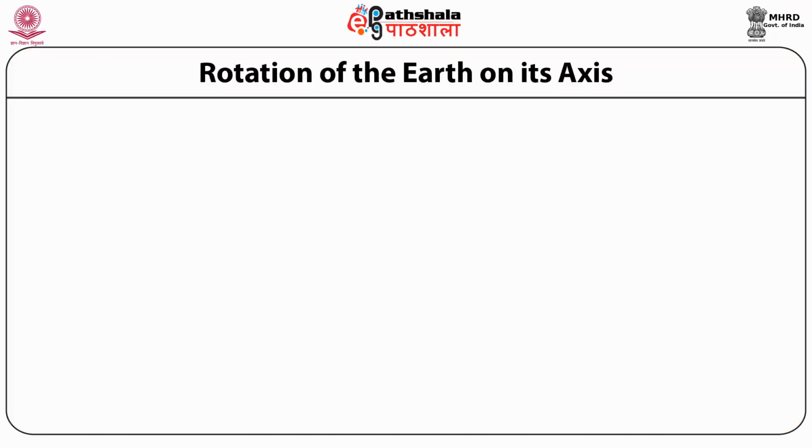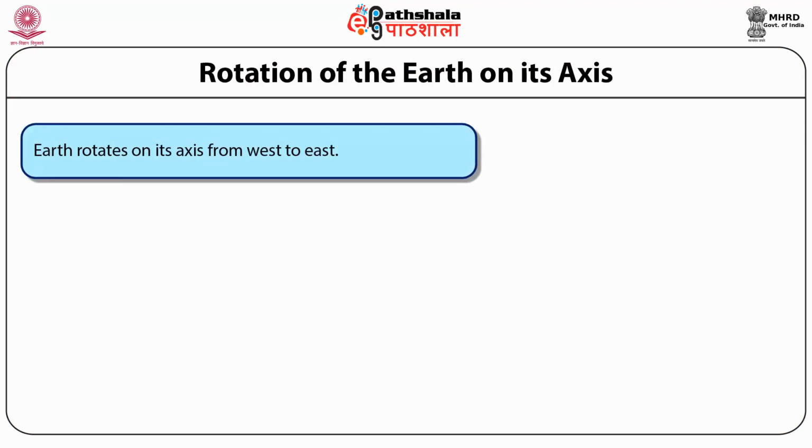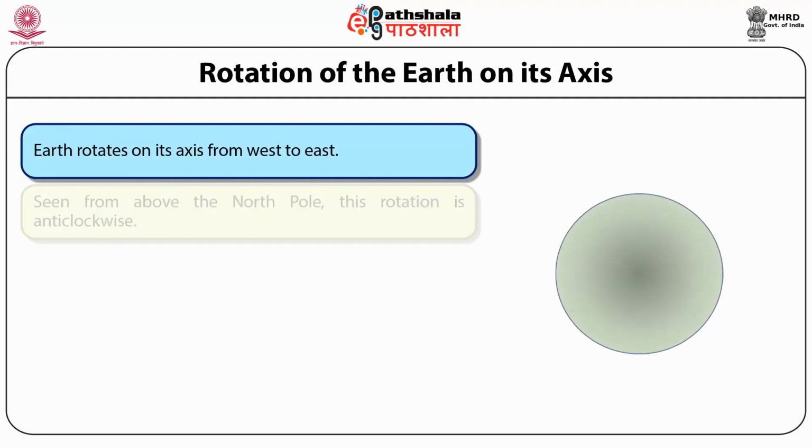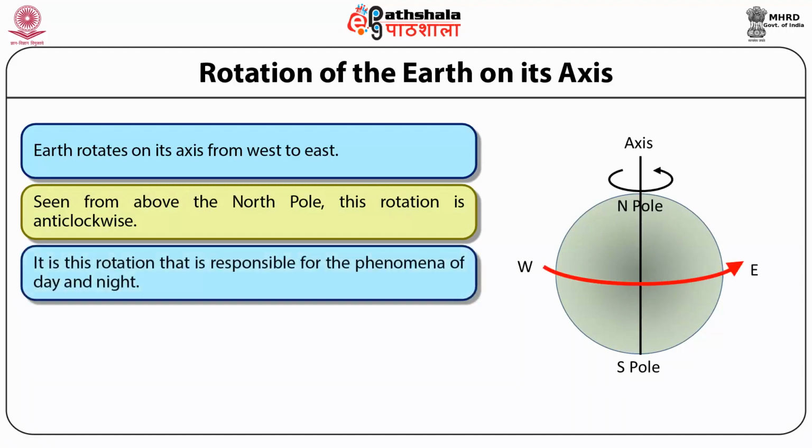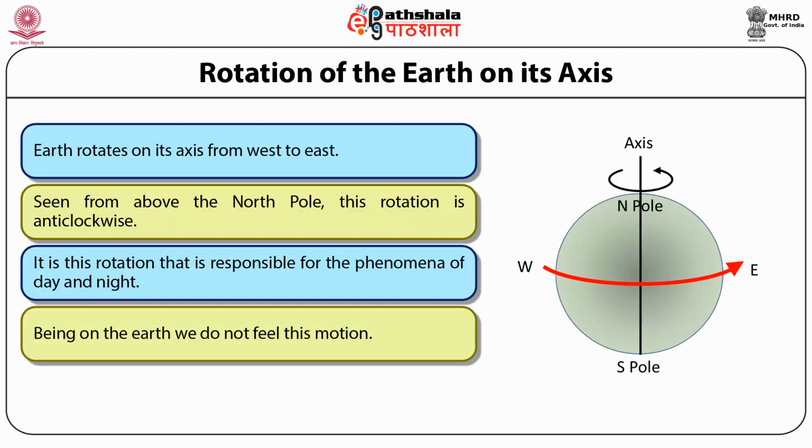various locations. We know that the Earth rotates on its axis from west to east, completing one rotation in 24 hours. This is shown in the picture. Seen from above the North Pole, this rotation is anti-clockwise. It is the rotation that is responsible for the phenomena of day and night. Being on Earth, we do not feel this motion. Instead, the celestial objects appear to rotate from east to west, completing one orbit in 24 hours.